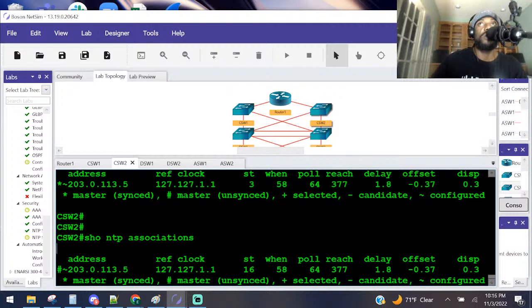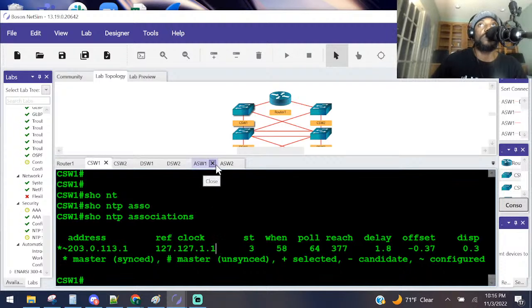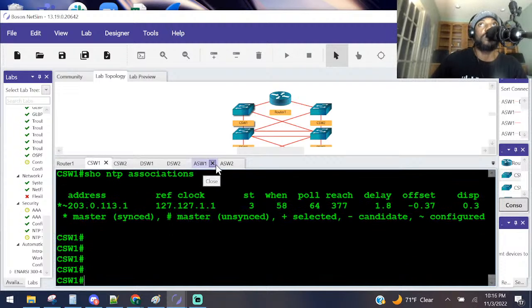Is he synchronizing the time with the router? Yeah, on CSW1, creating the ACL that prevents. We've got to do the same thing on CSW1. Let's go to CSW1, create an ACL and access group. Jesus Christ, all right, it's a lot here.